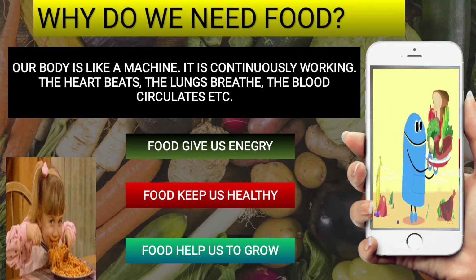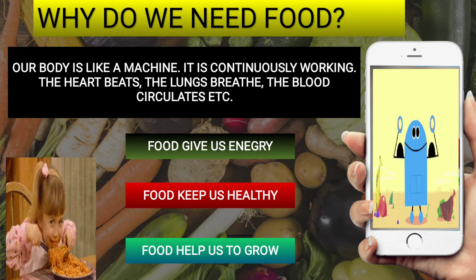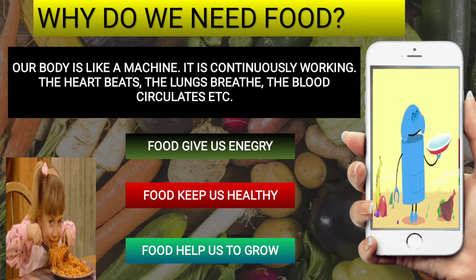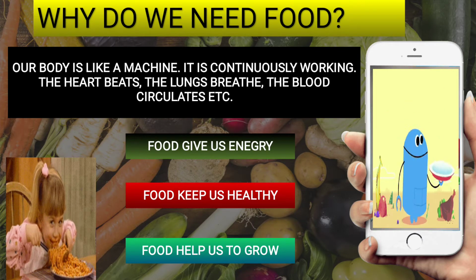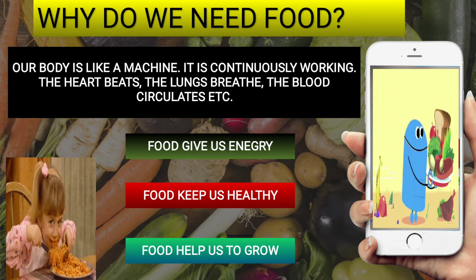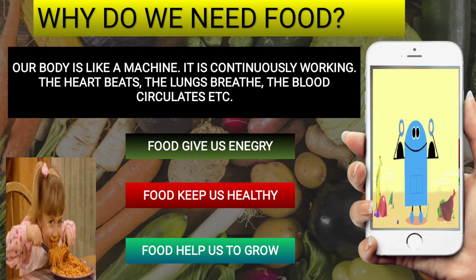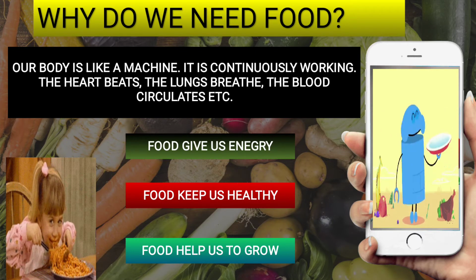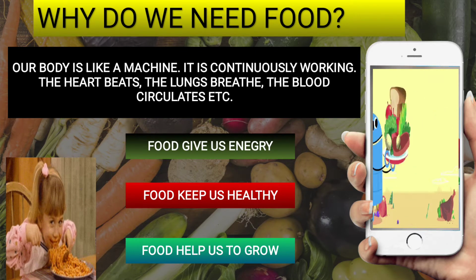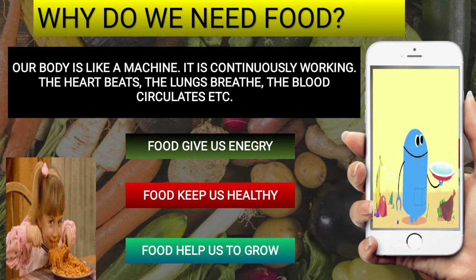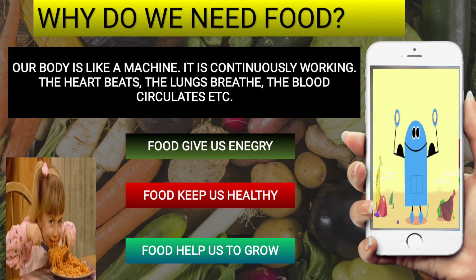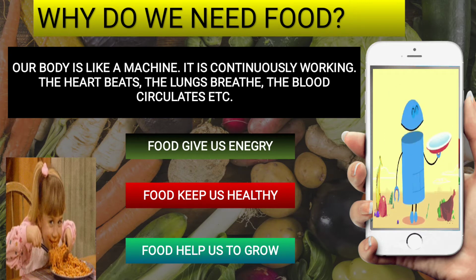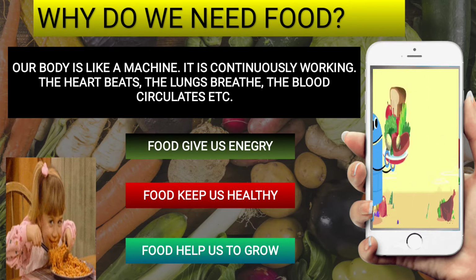So from where do we get energy? From the food we eat. Now food keeps us healthy also. Now you see this animated picture, the first one in the mobile which is shown. It shows a person eating healthy food and showing body. Means food keeps us healthy. Now the next is food helps us to grow also.